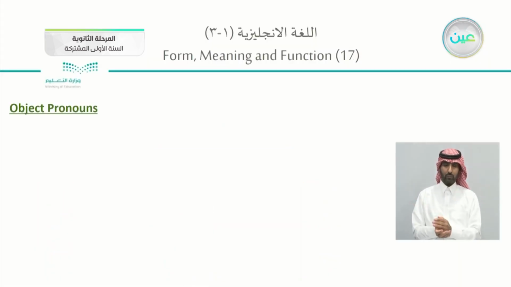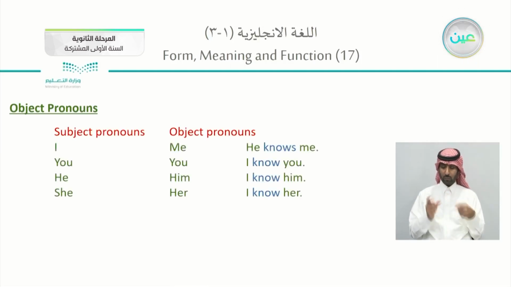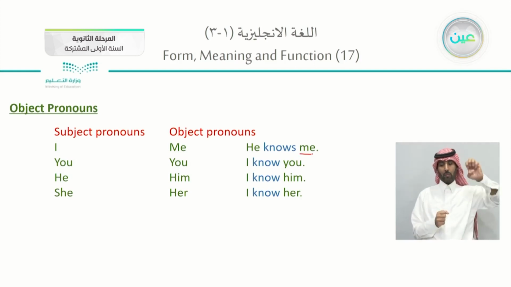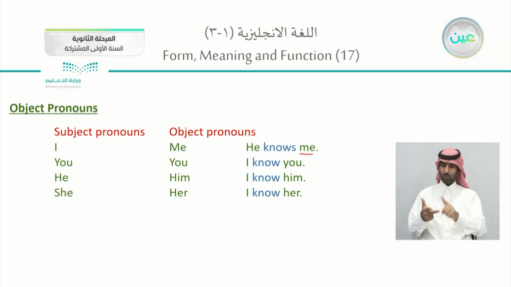Okay. In your books, page 17, we are speaking here about the object pronouns. Subject and object pronouns. I in the subject pronoun will be me in the object pronoun. So he knows me. Here you notice the object pronoun is me. Then you will be you. I know you. Number 3, he will be him. I know him.